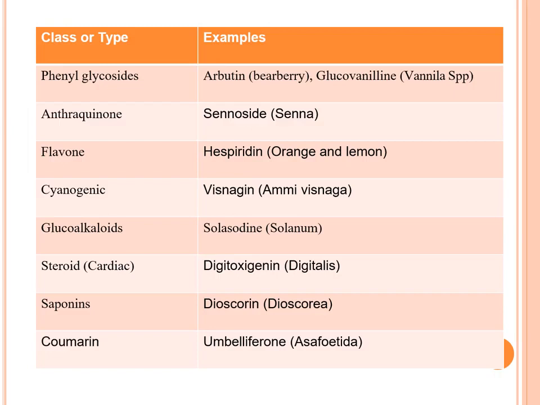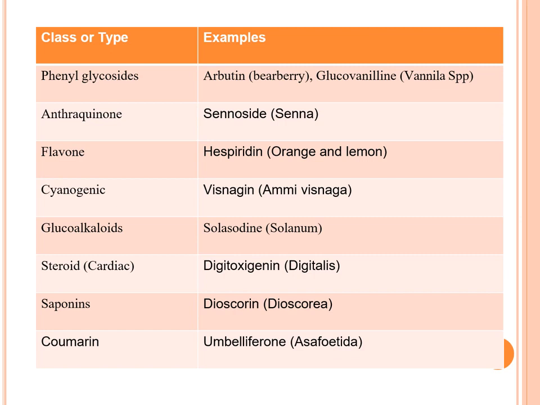Then class or type and example, these are different types of glycosides. Phenyl glycoside, example arbutin from bearberry, and then glucovanillin, we will get from vanilla species.